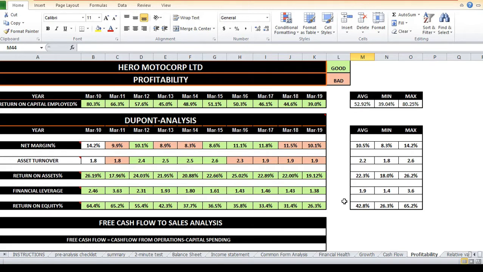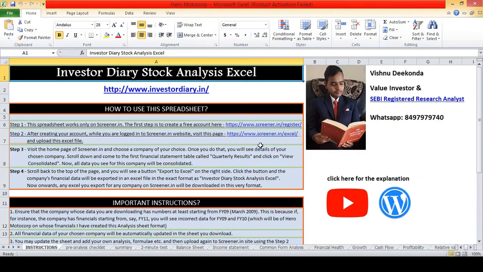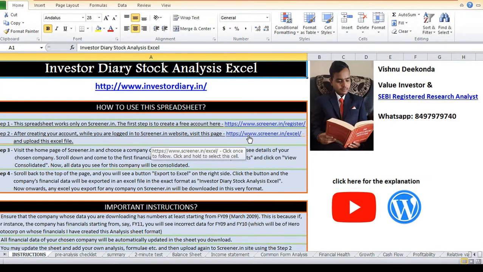You don't need to enter any of these numbers. All these numbers, formulas, conditional formatting, etc. are generated automatically with a click of a button. How to do that? I have already made a video on that. Or you can follow these 4 simple steps to use this Excel sheet. You can download this Excel sheet for free. I gave the link in the description box below.